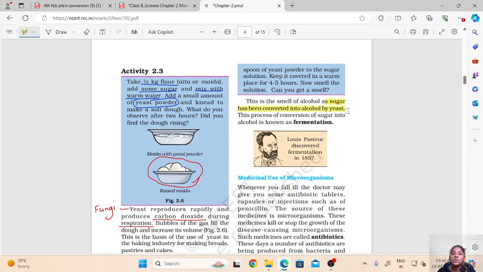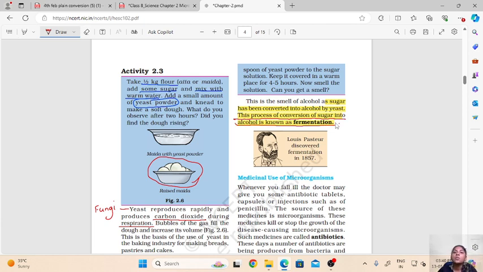So when this yeast will act upon the natural sugars, they will convert the sugars into alcohol, and the process of conversion of sugar into alcohol is called as fermentation.